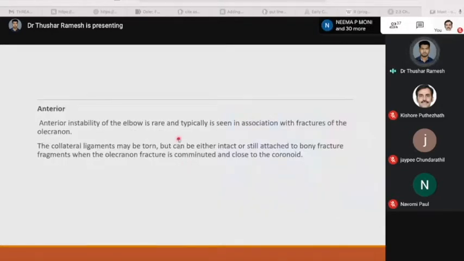The anterior instability of the elbow is rare and typically seen in association with fractures of the olecranon. The collateral ligaments may be torn but can be either intact or still attached to the bony fracture fragments when the olecranon fracture is comminuted and is close to the coronoid.